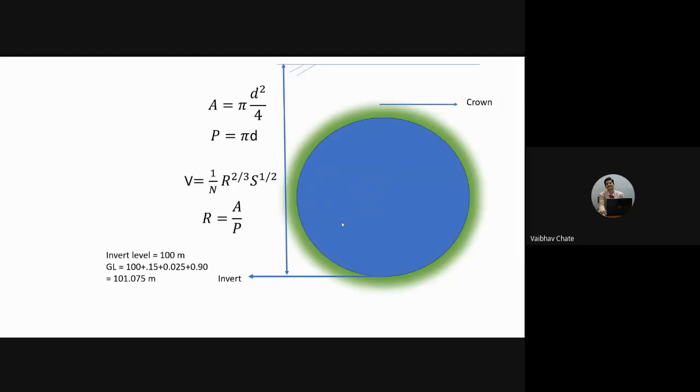So now the question comes, what should be the velocity of the discharge or sewage that will be flowing in the sewer? That is what the question is. So there are two things we need to understand. One is called self-cleansing velocity and another one is called non-scouring velocity. So self-cleansing velocity is a minimum velocity with which the suspended solids can be transported from one point to the point under consideration or the treatment facility.